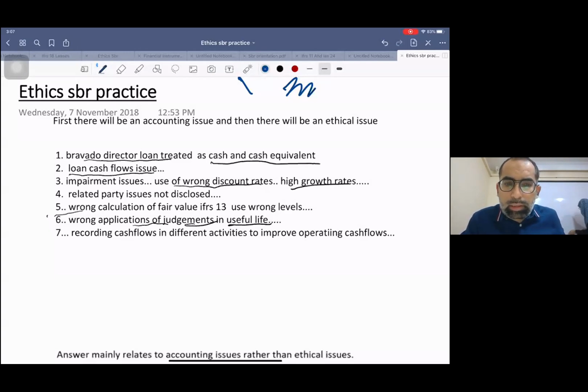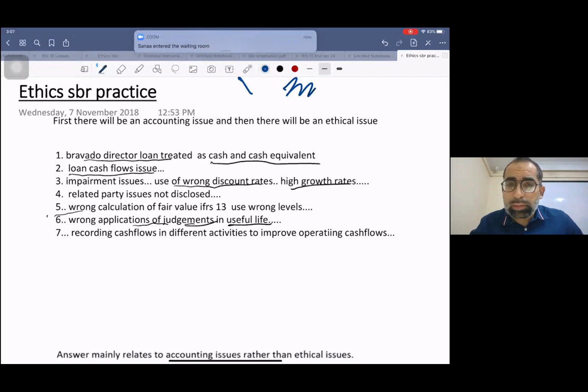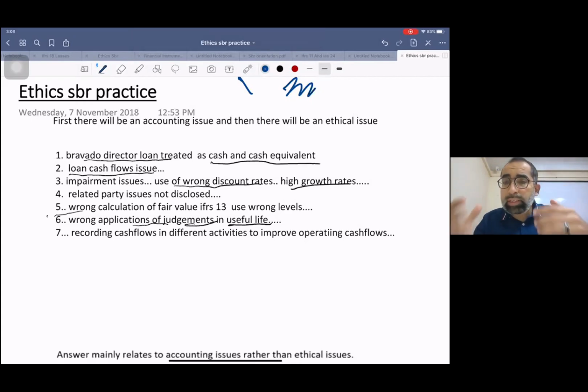Similarly, you have seen the three activities in cash flow. In the last revision day, we discussed cash flow. There are three activities: operating, investing, and financing activities. Normally, shareholders look at operating activities very carefully, because operating activities are the principal revenue generating activities, the ongoing activities for which the organization is made.